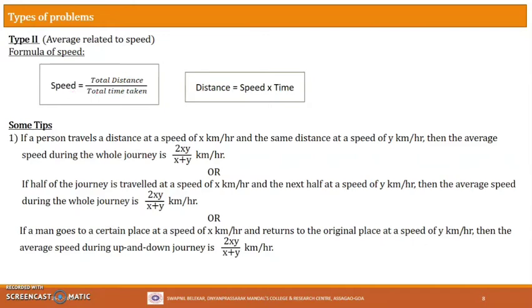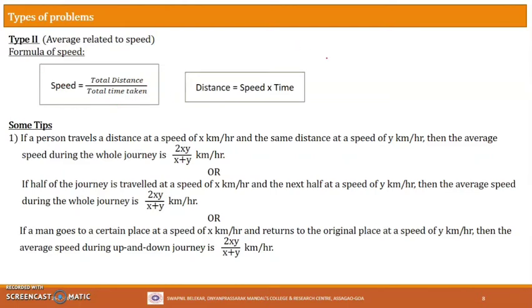Now from this formula only, one can also get, if the speed and time are given, then we can also find the distance by this formula. So distance will be speed multiplied by time. Or suppose if distance and speed are given and we are asked to find time, then you can take this speed down. So distance upon speed will be time. So this is the main formula for the speed. This is the definition of the speed here.